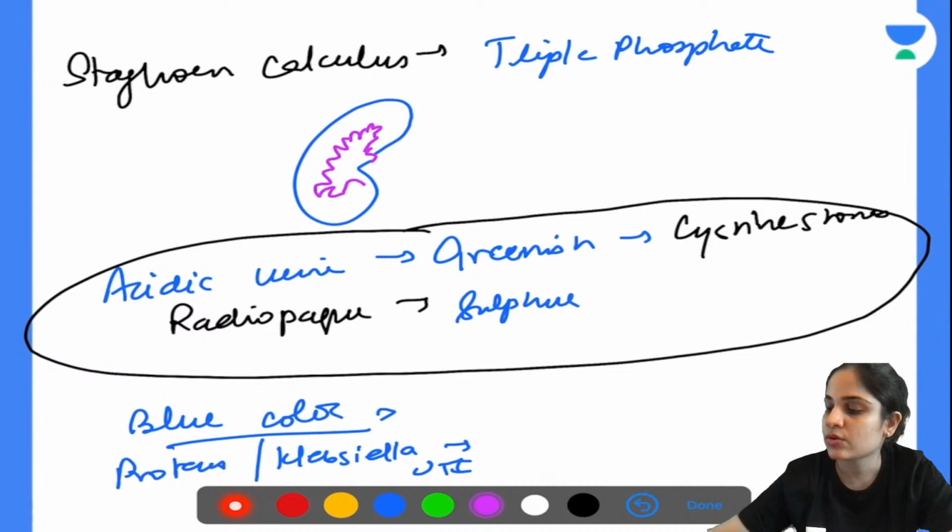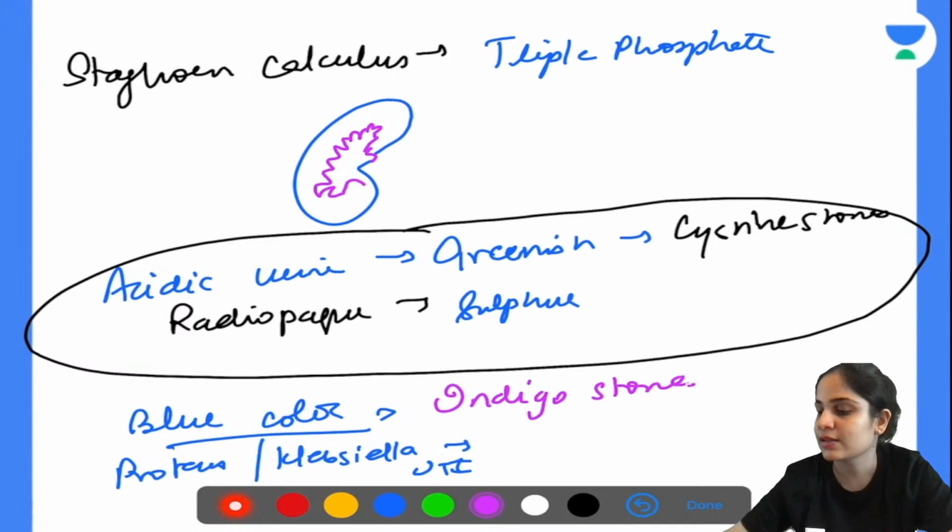So blue colored stones are made up of nothing but indigo. Indigo stones are blue colored stones. Proteus and Klebsiella are urea splitting organisms. So in Proteus or Klebsiella UTI, you will see triple phosphate stones.